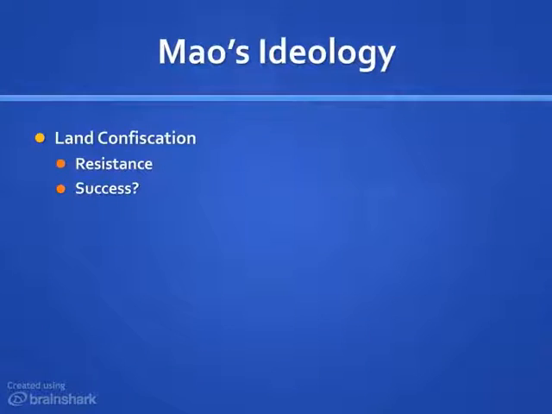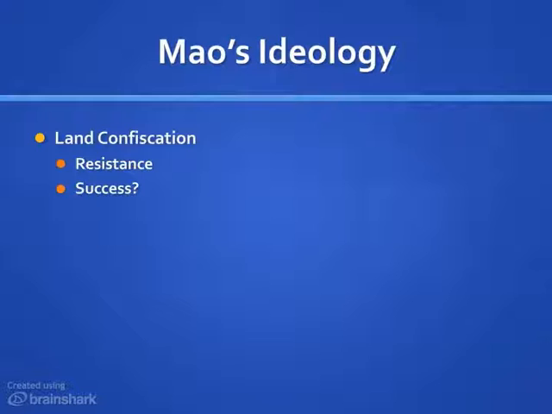With this ideology in mind, Mao will begin putting into operation a land confiscation policy within the region controlled by his Communist Party. Essentially, Mao will begin to confiscate the lands and the work animals and the equipment of those who were deemed to be rich peasants or landlords. This equipment or this land or these animals would then be redistributed to the poor peasants.